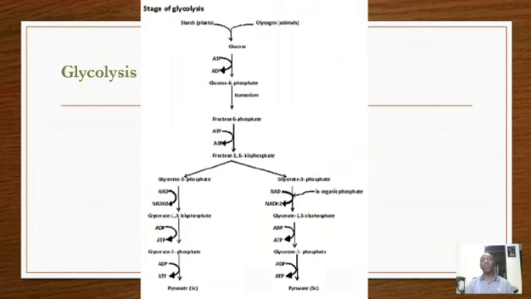Therefore, we have fermentation giving lactic acid, or fermentation giving ethanol, or fermentation like in bacteria giving us the acetaldehyde.